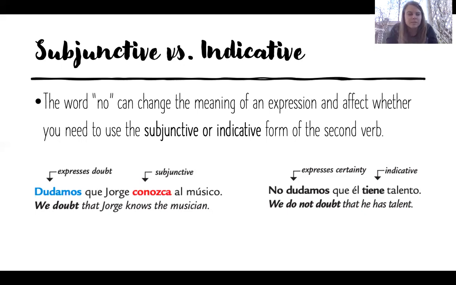So a couple examples here. Dudamos que Jorge conozca al músico. We doubt that Jorge knows the musician. So that doubt makes the second part of the sentence need to be subjunctive. But if I put a no in front of that dudamos, no dudamos que él tiene talento, we don't doubt that he has talent. At that point, I am expressing certainty, and that certainty is going to make me use the indicative for that.